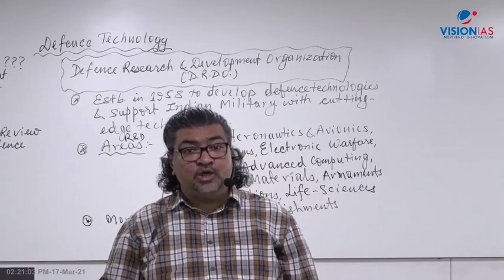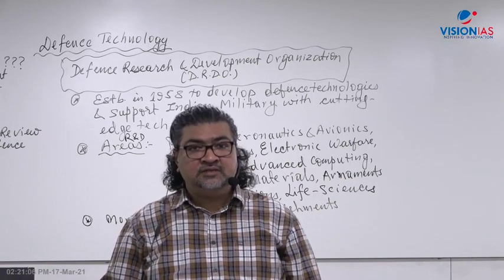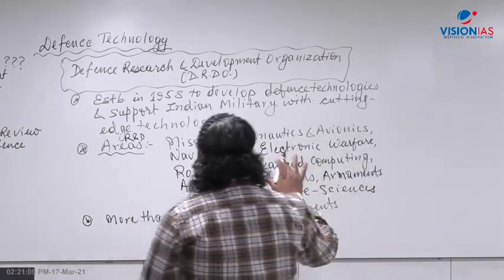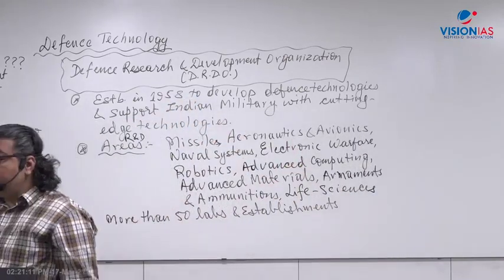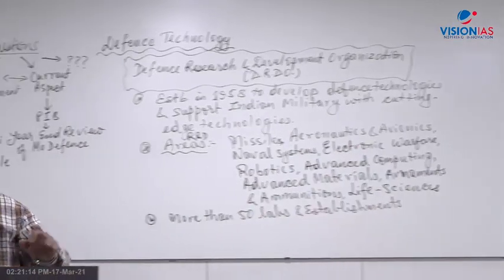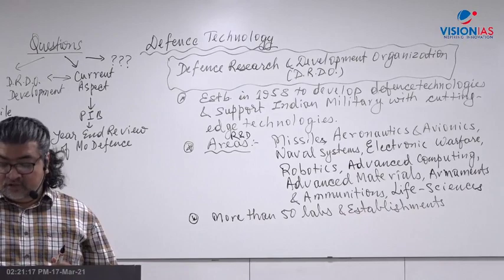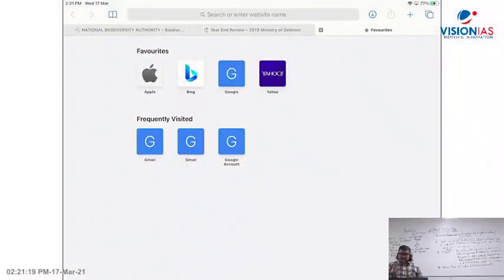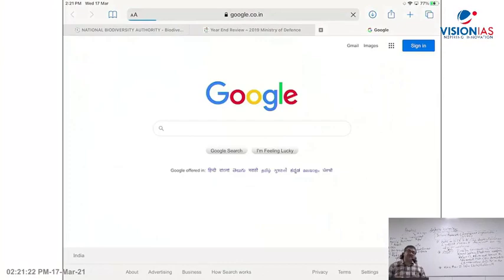Agni, Prithvi, Nag, Akash, Trishul, it all comes in. We will be learning that. So here I'm just giving you an idea. Now what you have to do is go to the DRDO site, and from time to time review the DRDO website to see what is given there. So let me very quickly, without wasting much time, take you to the DRDO website. What to read and what not to read is very important for time management: what is relevant, what is not relevant, and what you have to read from the website and what to skip.